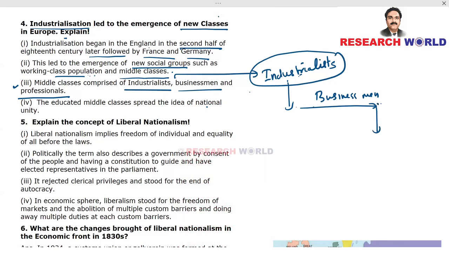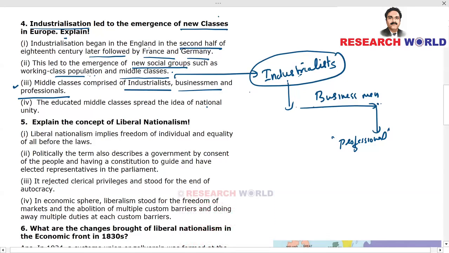And coupled with this, there will be professionals in different walks of life. For example, you need accountants who will have to run the business. You need business managers. They're all professionals who will become a part of this business, and thus industrialization created new classes like the middle classes, which itself is divided into industrialists, businessmen and professionals.